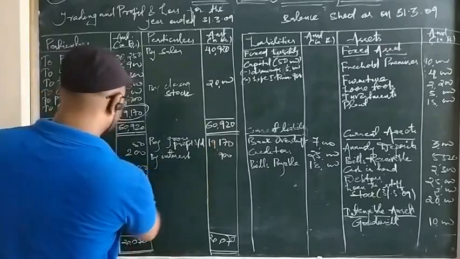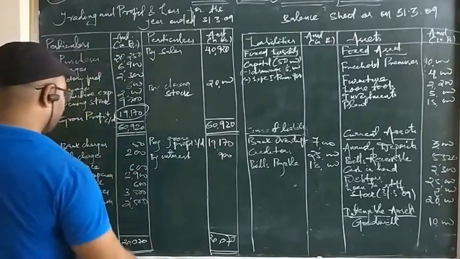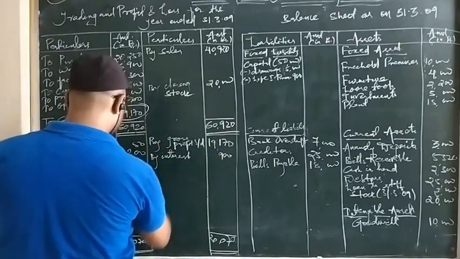So the total comes to 20,070. Now make a rough total of the debit side. Okay, let's see. After the calculation, we will erase it.